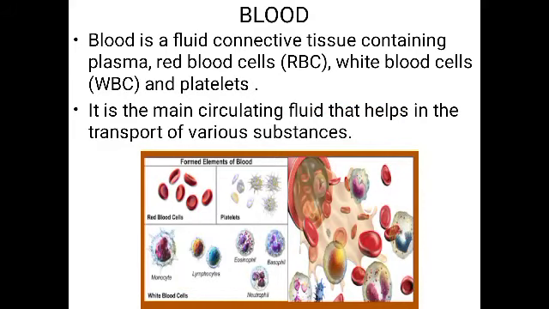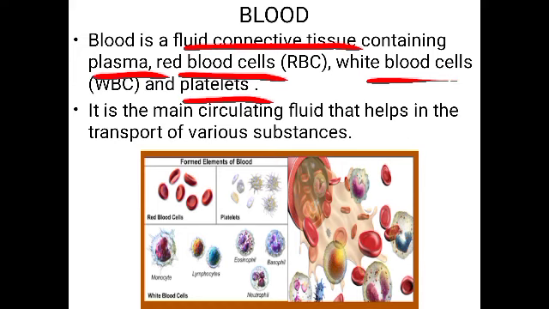Next, blood is a fluid connective tissue. You all know it is a fluid connective tissue because its matrix is fluid in nature. What is the name of the matrix? It is the plasma. The plasma is the fluid present in the blood, and in that fluid the cells are embedded. So what are the cells present in the blood? They are the red blood cells or RBCs, white blood cells or WBCs, and the platelets.